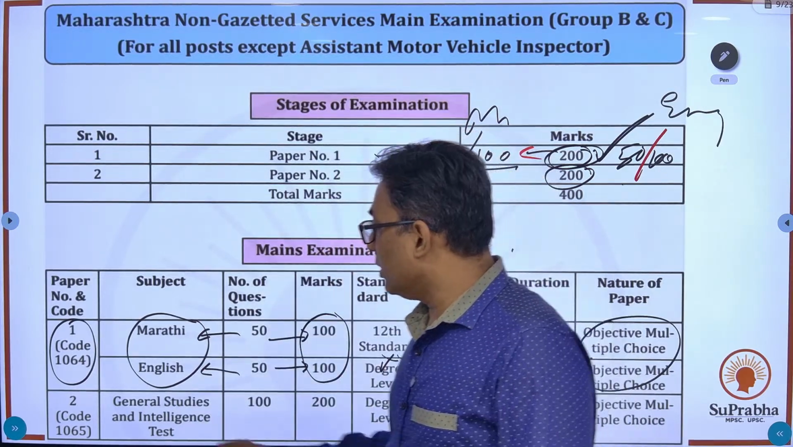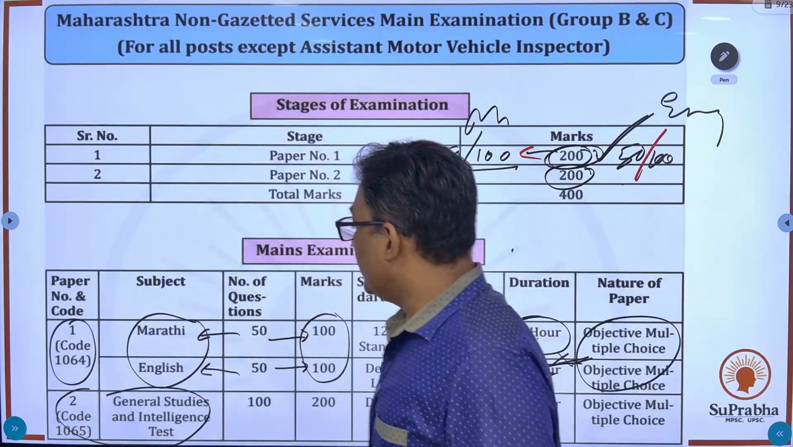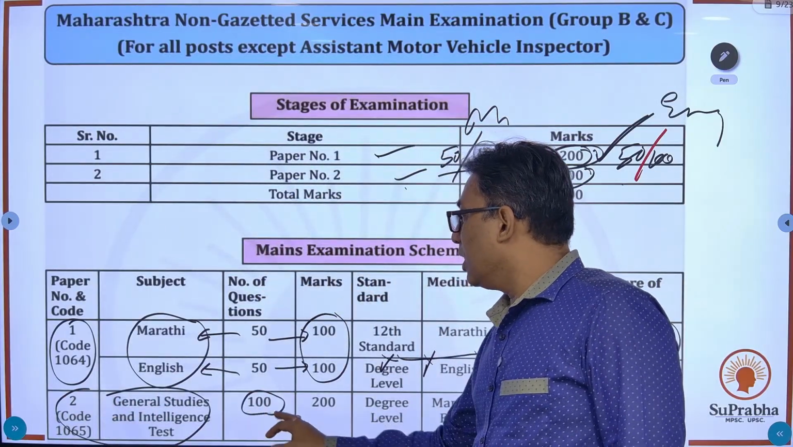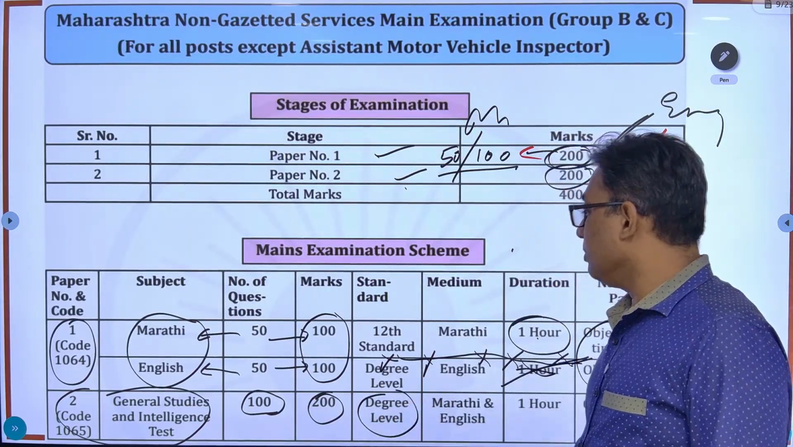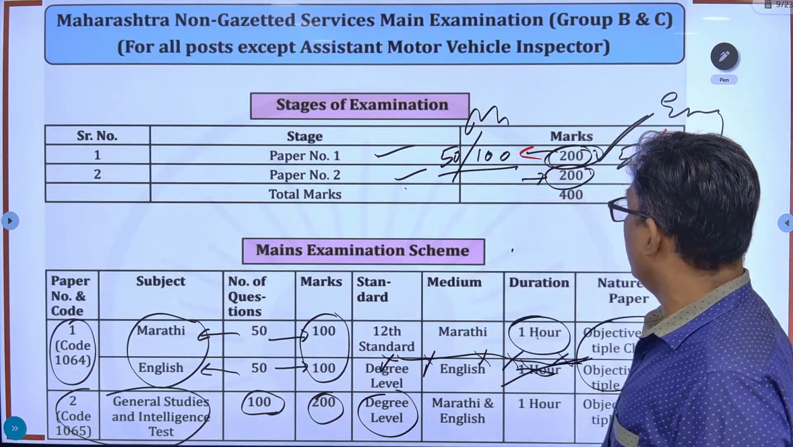Okay, so that is about the first paper. The second paper is General Studies and Intelligence Test. 100 questions, 200 marks. It is a degree level exam. Okay, 100 questions, 200 marks. It's a degree level exam.